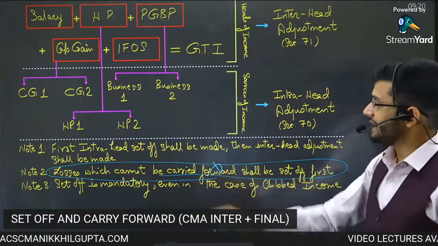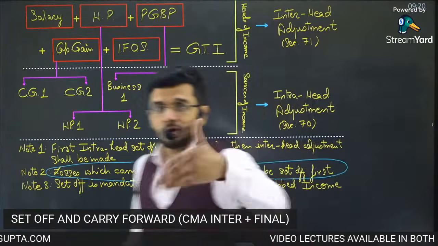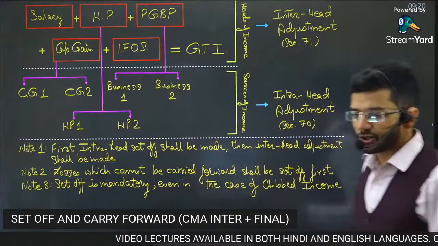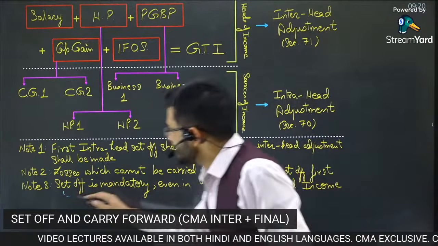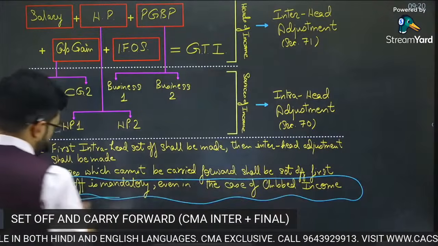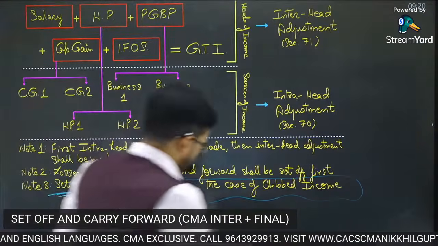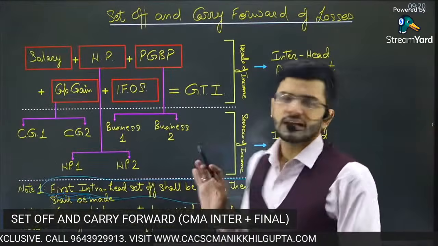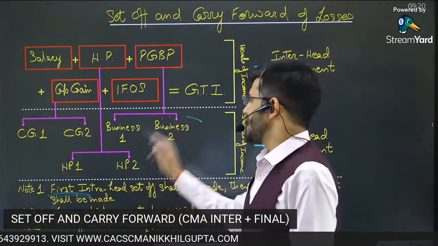Losses which cannot be carried forward should be set off first, and then the remainder losses should be set off. Then set off is mandatory even in the case of clubbing of income. So set off is a mandatory exercise. You cannot say, sir, I don't want to set off my income against losses, I want to carry forward these losses.